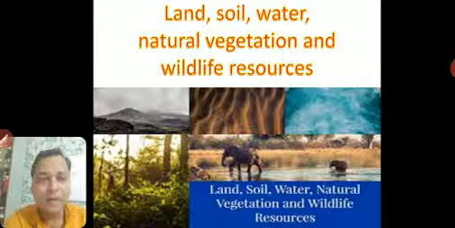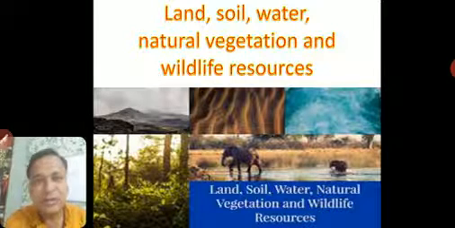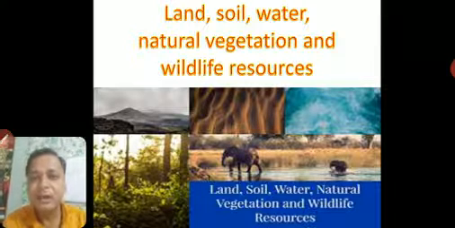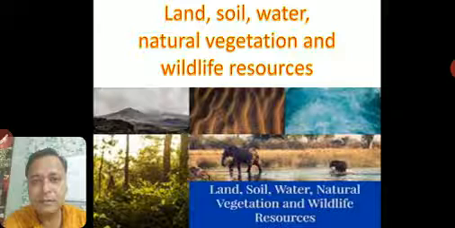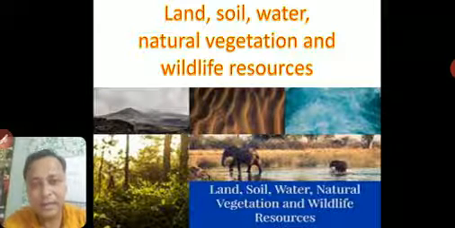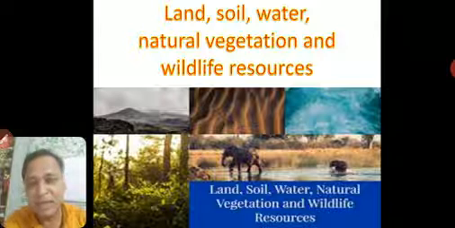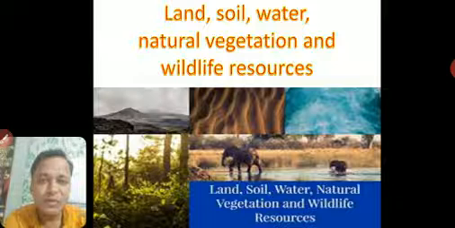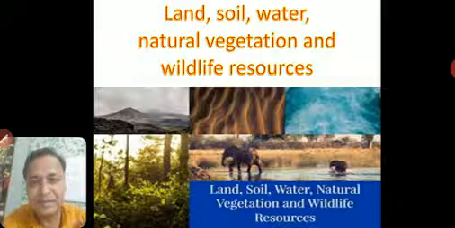So, let's start again with our chapter, that is land, soil, water, natural vegetation, and wildlife resources. We had seen the first part of this chapter, that is land. Now, we see that land, soil, water, they are abiotic resources, whereas natural vegetation and wildlife resources, they are biotic resources. So we'll just go through very quickly what we have seen in the land.